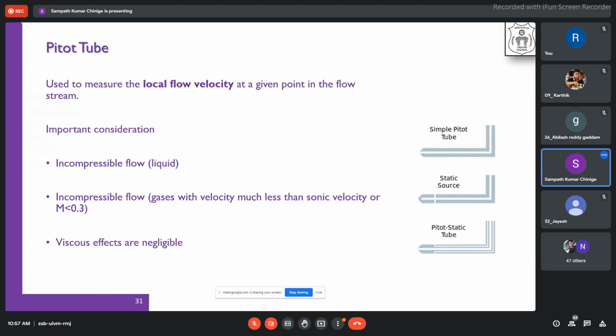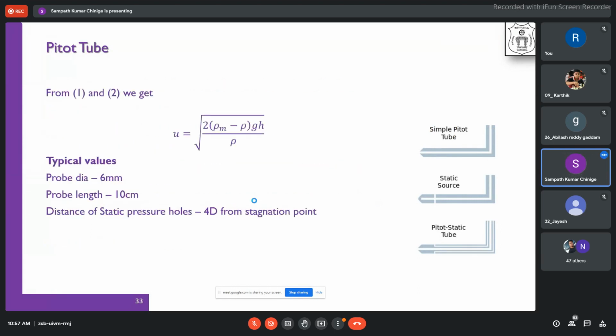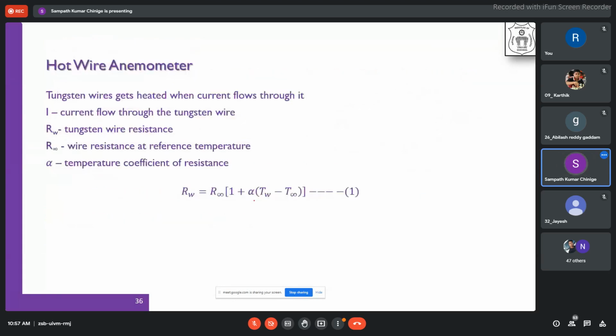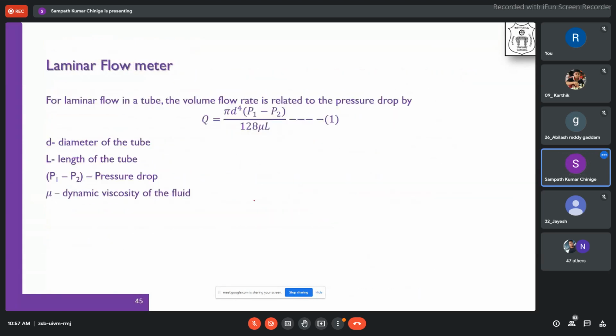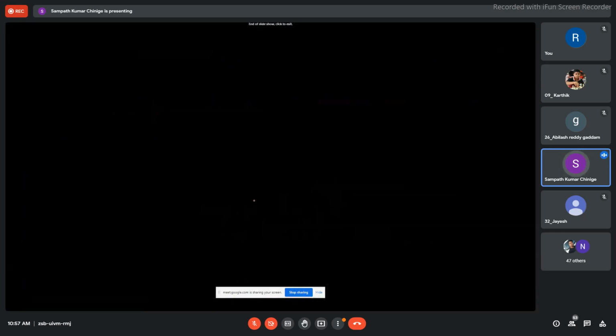Okay, we will see in tomorrow's class or in our Monday class how the pitot tube works, what the pitot static tube is, how the hot wire anemometer is used to measure flow, the Doppler velocity meter, laminar flow meter, and thermal mass flow meter in the next few classes.